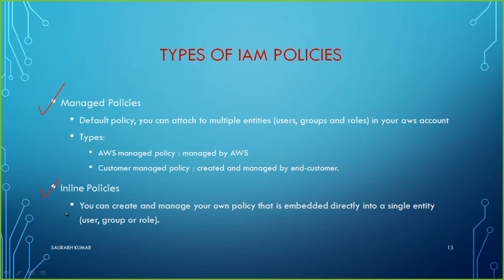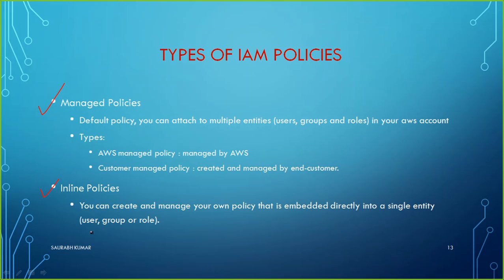In a shortcut way, a managed policy means there will be some predefined type of policy. In an inline policy, you manage your own policy that is embedded directly into a single entity. You can set a policy on a specific entity, like on a user, group, or role, and you create and manage your own policy.